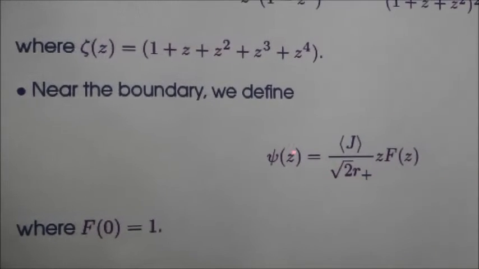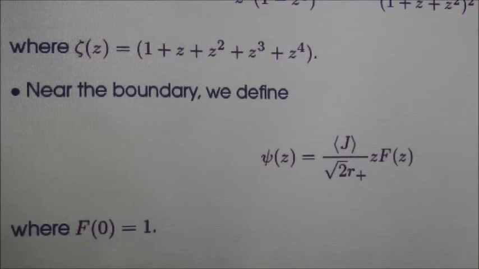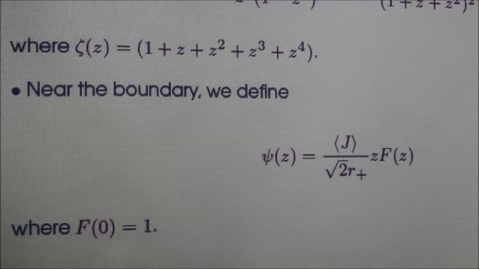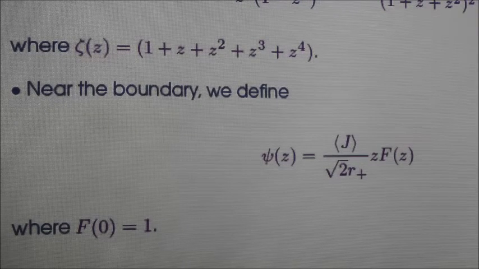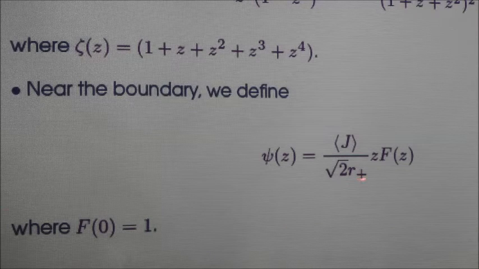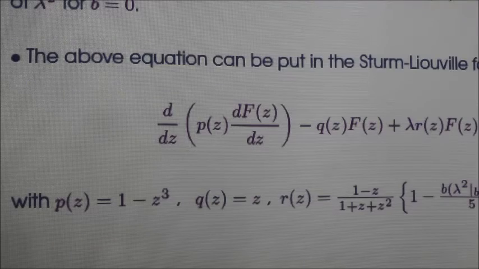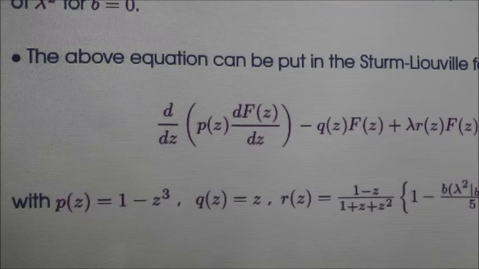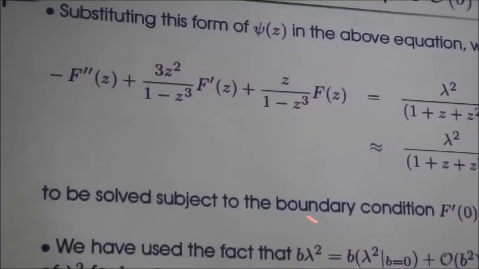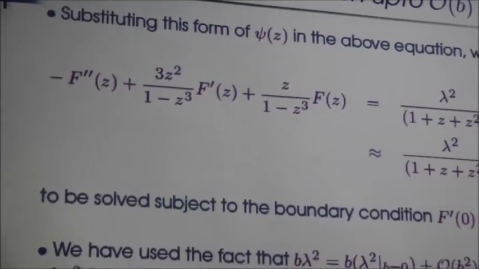If we compare this psi of z at the asymptotic limit, r tending to infinity, that is z tending to 0, then it turns out that f of 0 must be 1. So we define psi of z in terms of this and put it in the equation for psi to get an equation for f, where f should satisfy the boundary conditions that f of 0 is 1 and f prime of 0 should be 0.